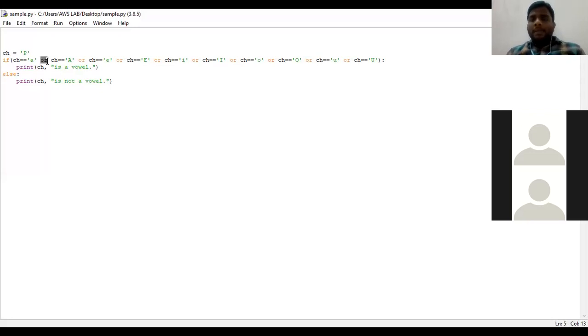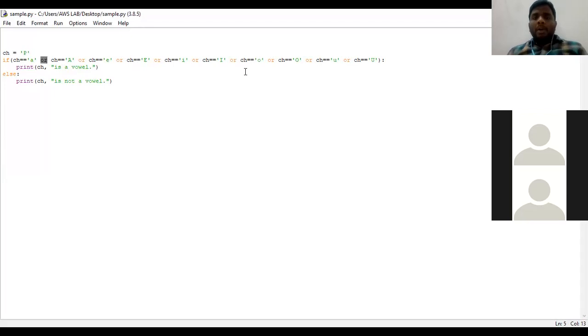And in the sense of and, all the conditions in the if must be satisfied to enter into the body of if. Or in the sense of or, if any one condition is satisfied, then it enters into the body of if. Clear? So this is the program to decide whether a given character is a vowel or not.